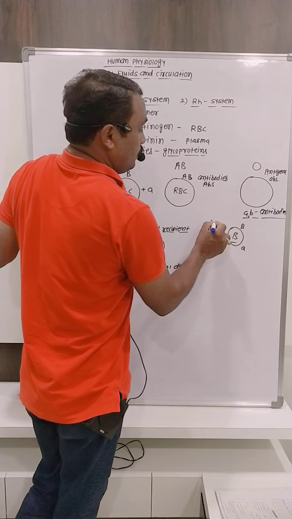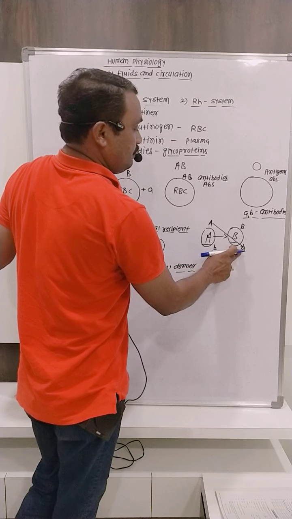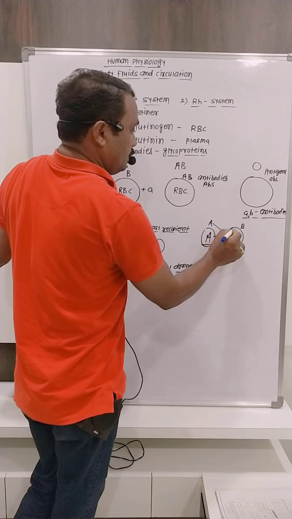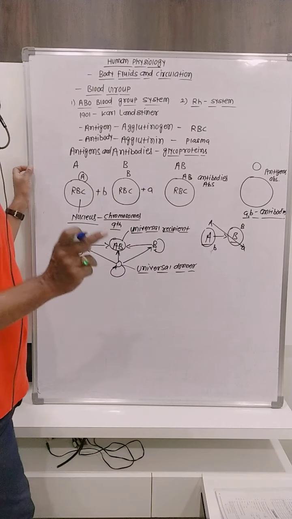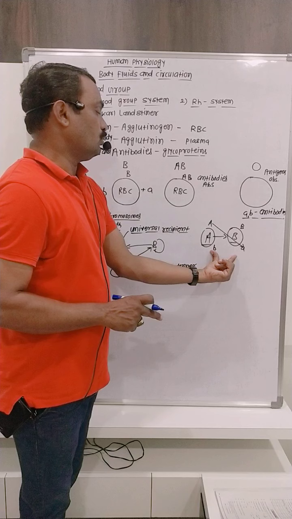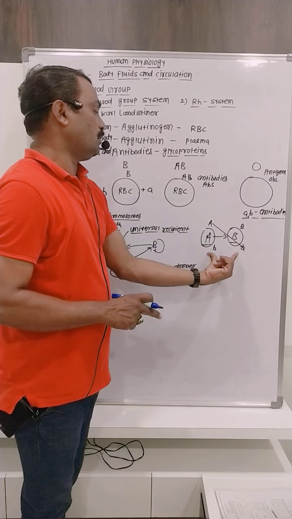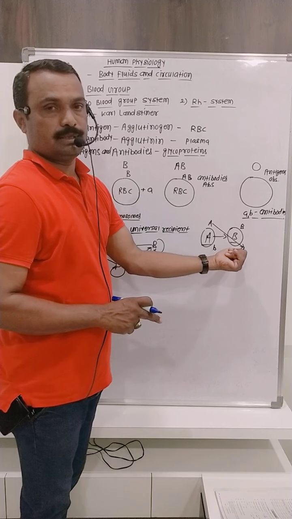Then the donor's antigens react with the recipient's antibodies. There is agglutination, clumping of blood takes place. That's why A person cannot give blood to the B person.